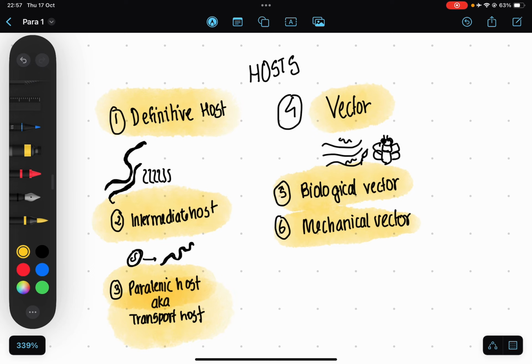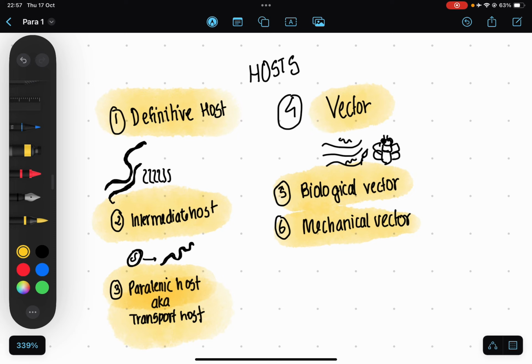Then comes a vector. So a vector is any agent, let it be a living agent or a non-living agent, a biotic or abiotic agent like the wind, water, or any sort of insect that transmits an infectious organism. Biological vector refers to a vector in which the parasite lives or develops, and the parasite will undergo morphological change and/or multiplication, and in this case the vector is usually essential for the parasite to finish its life cycle. And the best example will be the mosquito for a Plasmodium larva, alright.